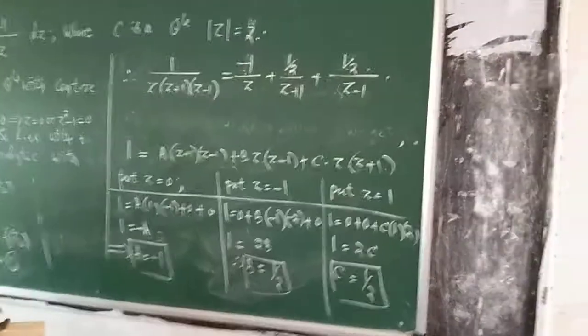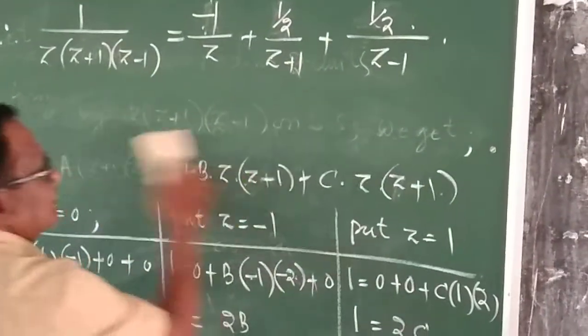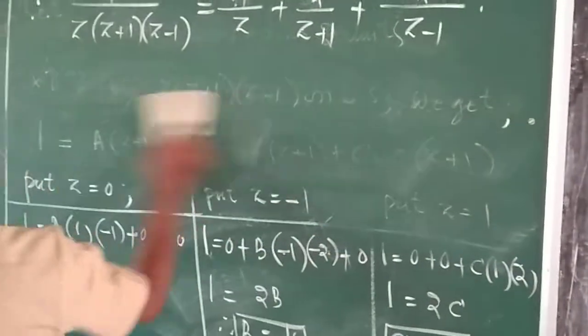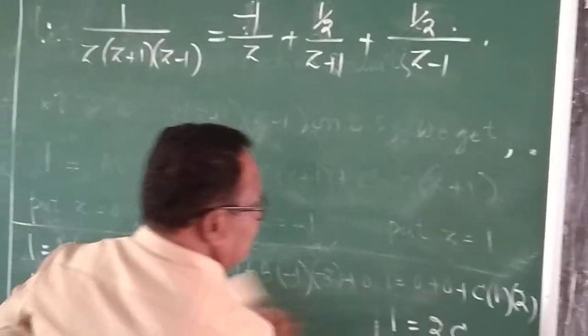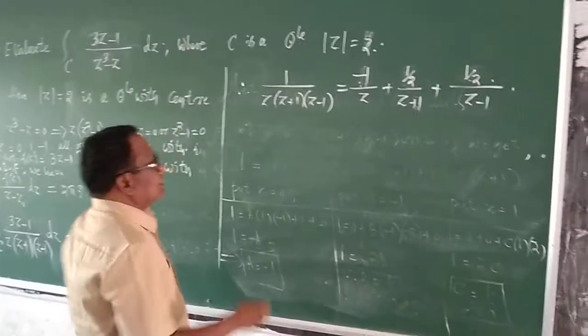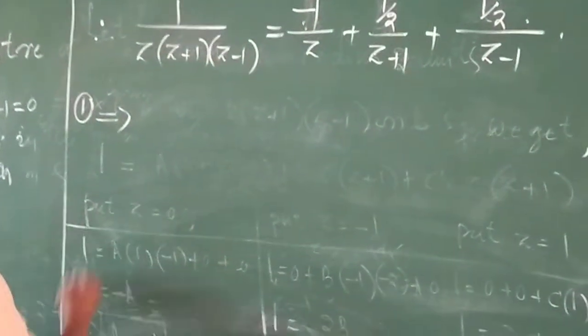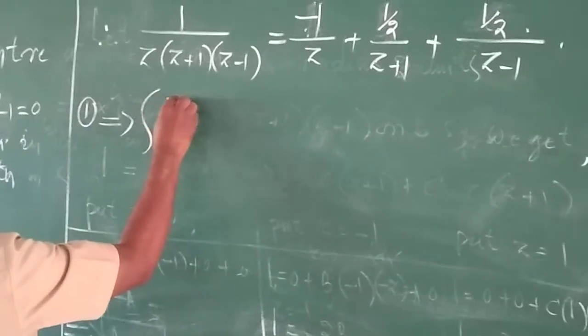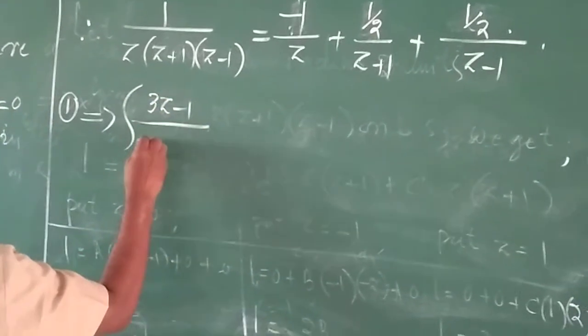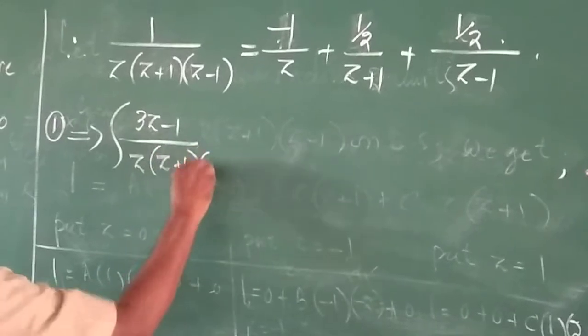With these values, your equation number 1 implies, therefore equation number 1 gives integration of 3z minus 1 divided by z into z plus 1 into z minus